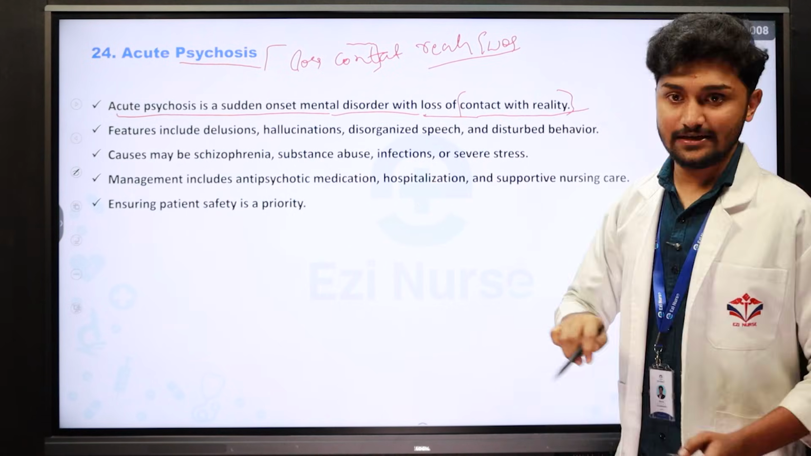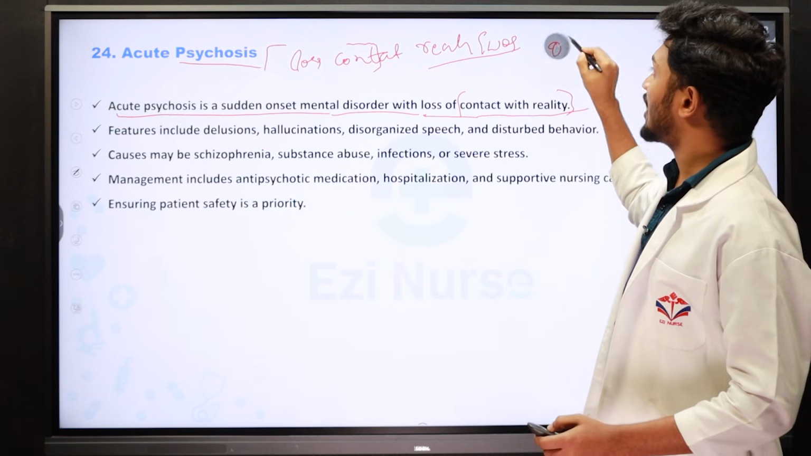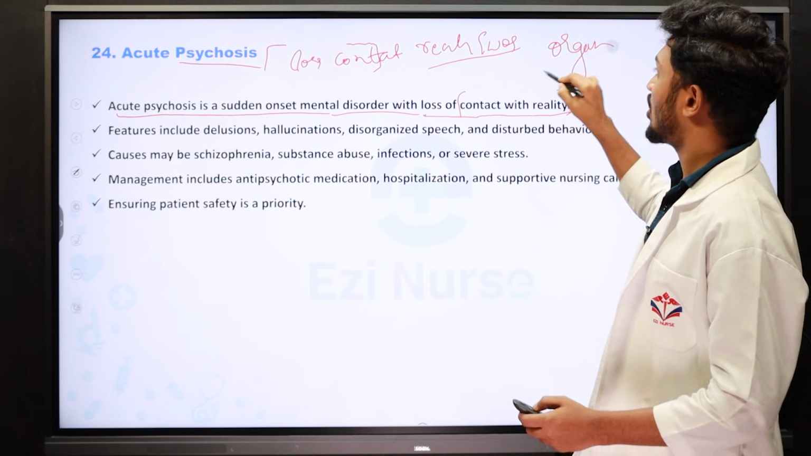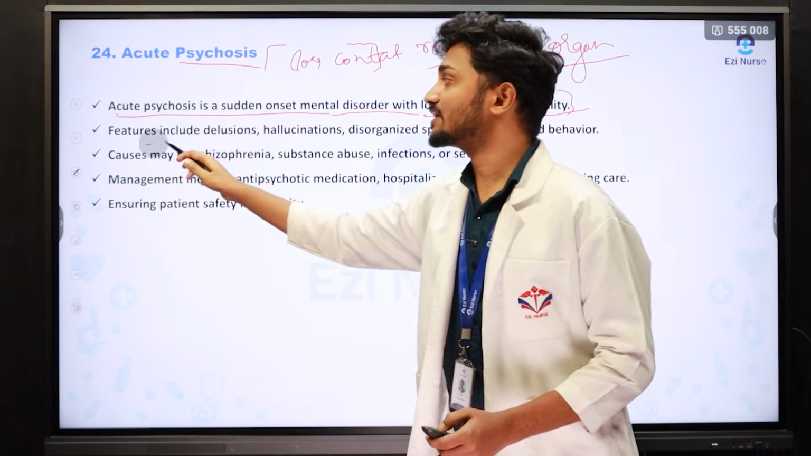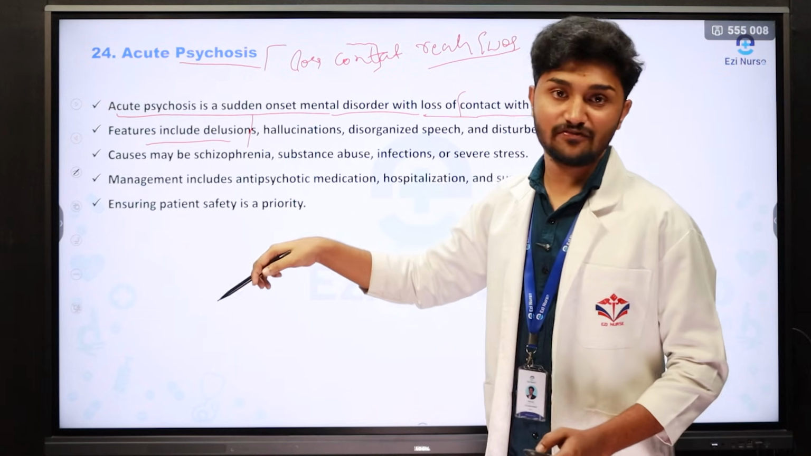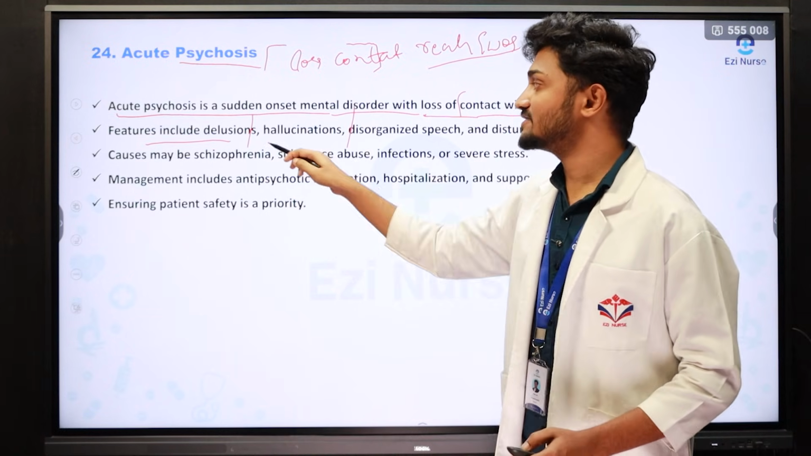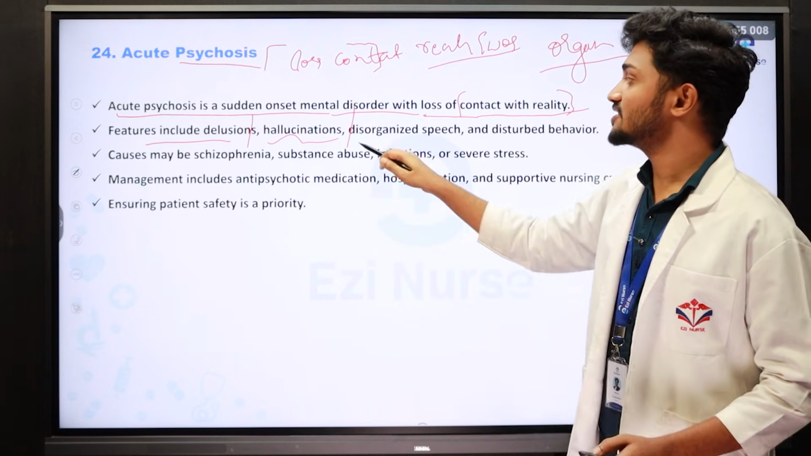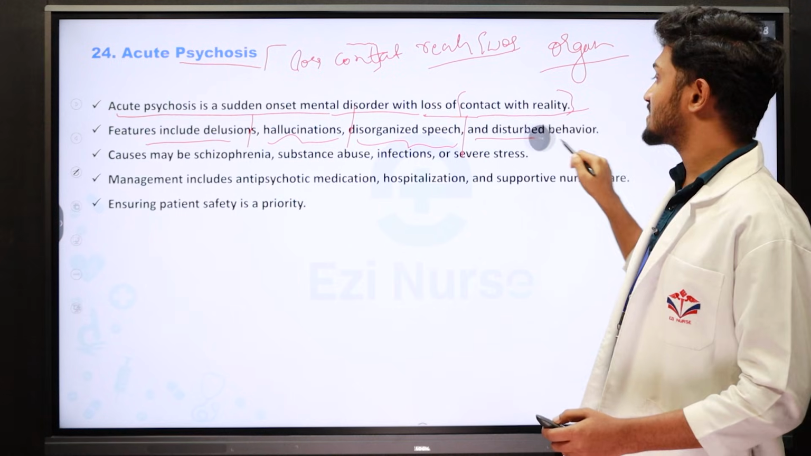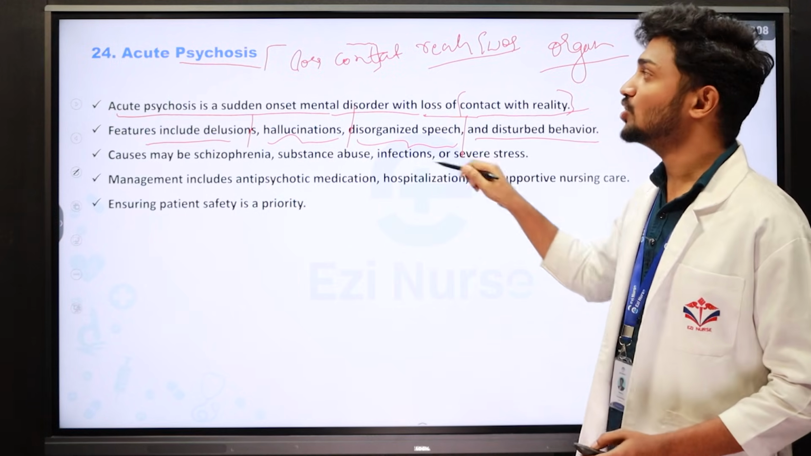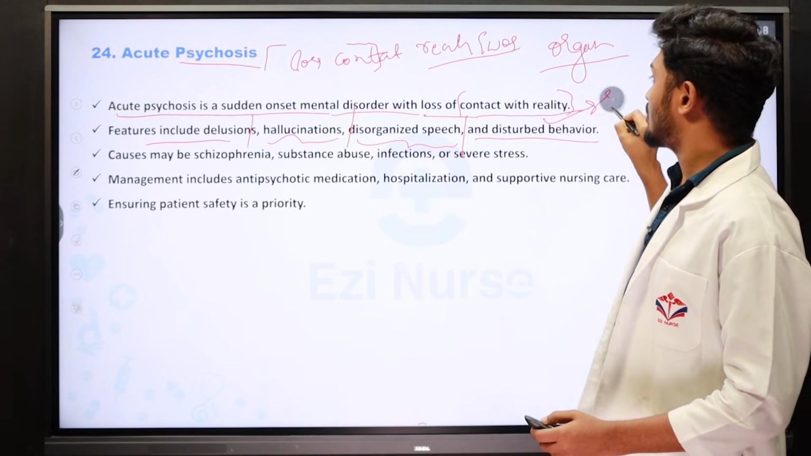This word should be written. So while writing the answer, you should organize the answers. Next one is features, which include delusion. Delusion is nothing but false belief. Hallucination is nothing but false hearings, wrong perceptions. Then disorganized speech and disturbed behavior. So these are all the features, also called signs and symptoms.